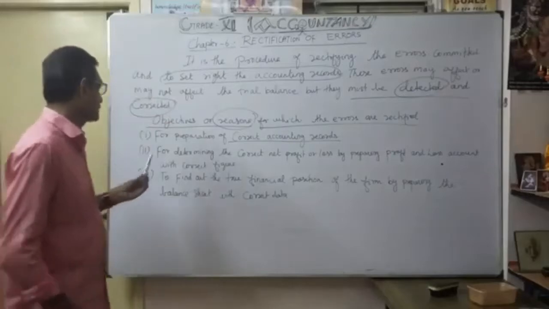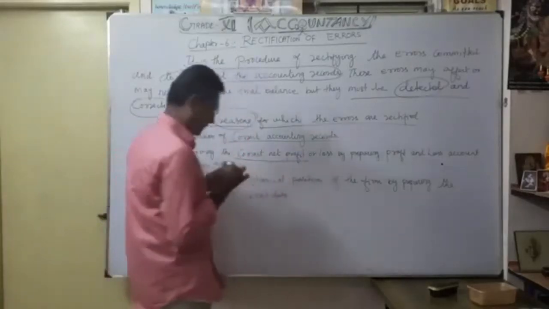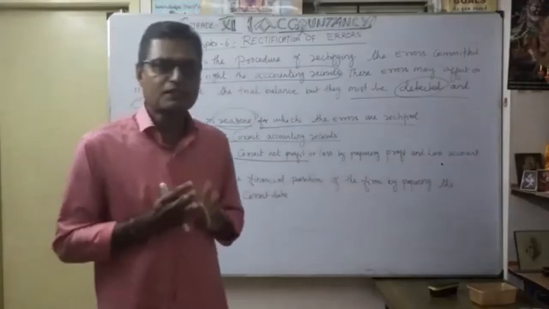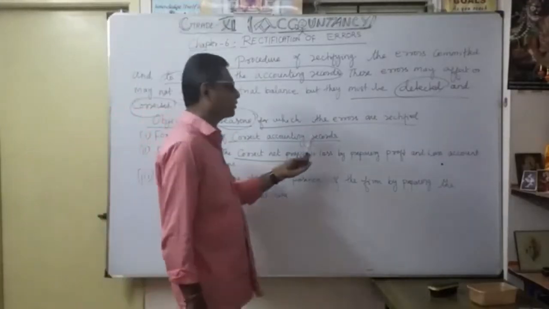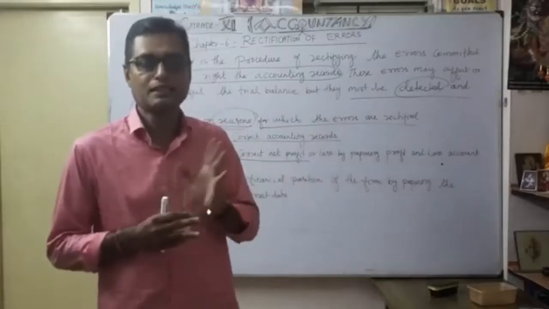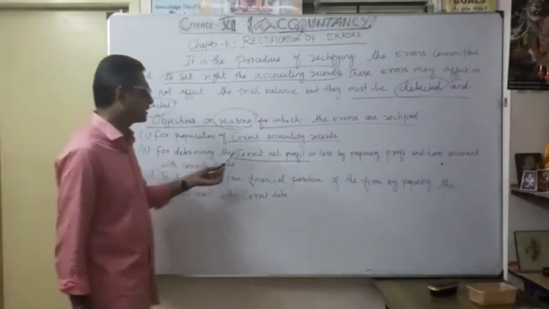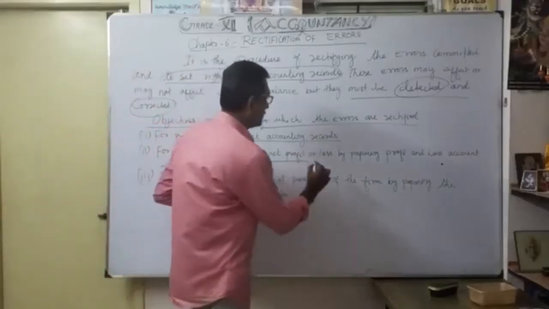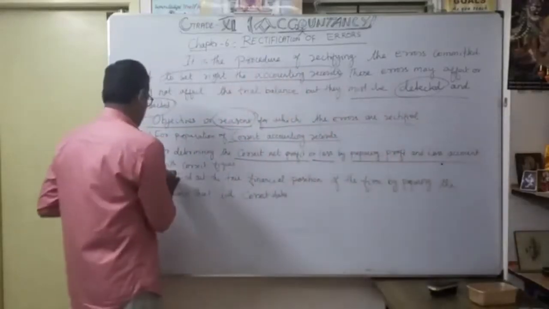Second, very important: for determining the correct net profit. You want to know the exact net profit, how? Before that, definitely we want the accounting records to be correct. Whatever is recorded should be accurate and correct. That's the second important reason: determining the correct net profit or loss by preparing the profit and loss account with the correct figure.